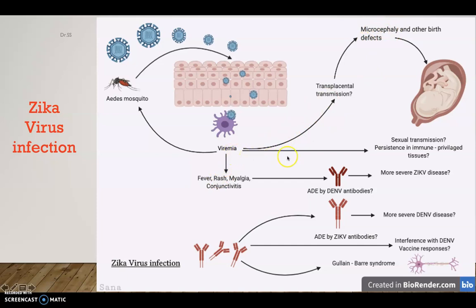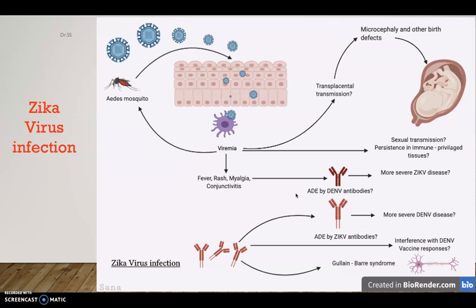It also happens by means of sexual transmission and persistence in the immune privileged tissues. If symptoms arise, sometimes ADE, antibody dependent enhancement by dengue virus antibodies, will also take place. Okay, it leads to a more severe Zika virus infection. So what does that mean? Sometimes non-neutralizing antibodies are present because of a dengue virus infection.